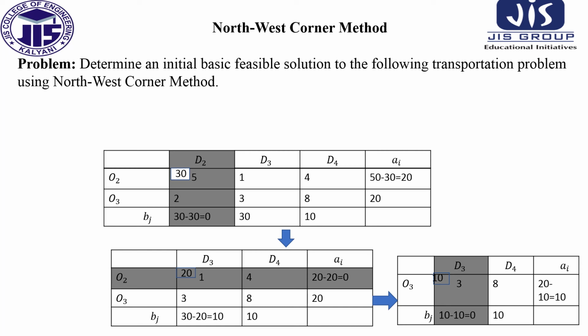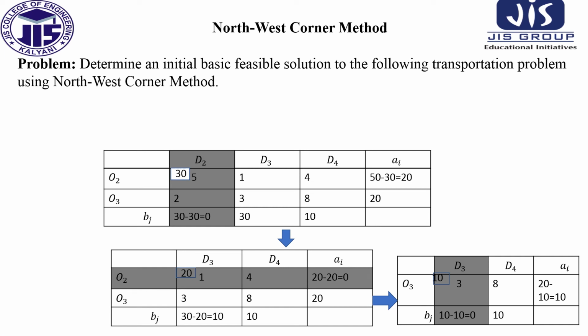In this next table, the northwest corner cell is O2 D2. So in this cell, the supply value is 50 and the demand value is 30. Between these two, 30 is minimum, so we allocate 30 here, and so the new demand value is 30 minus 30 is 0, and the supply value is 50 minus 30, this will be 20.